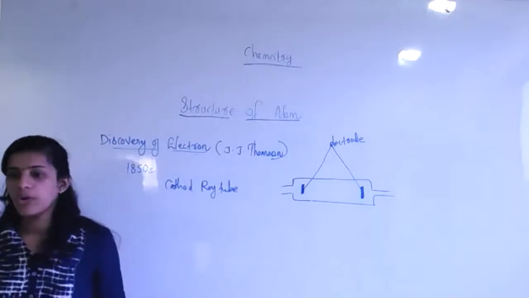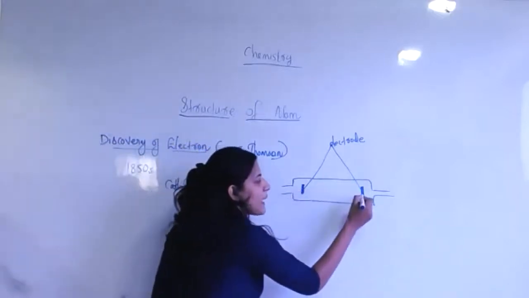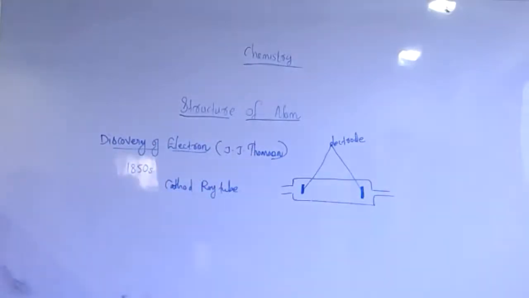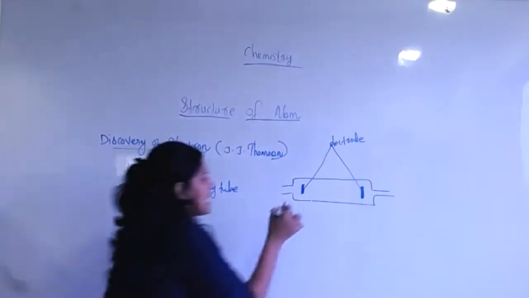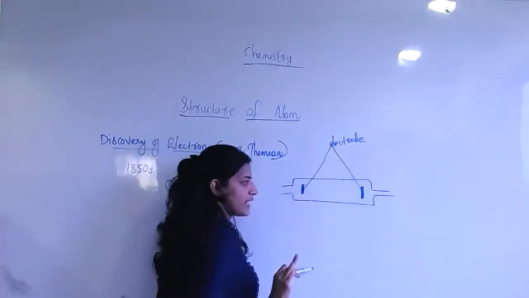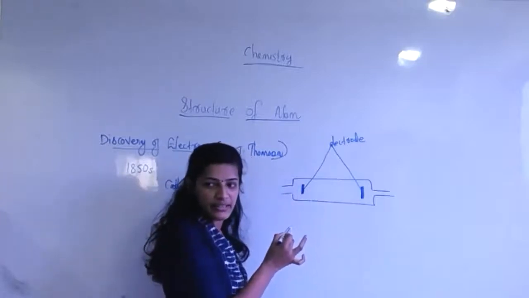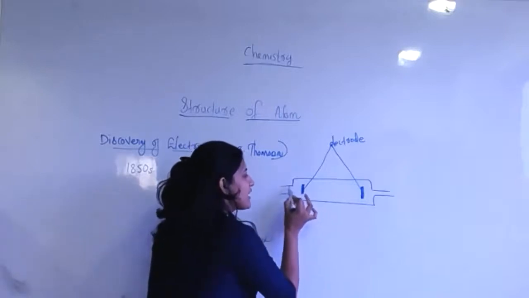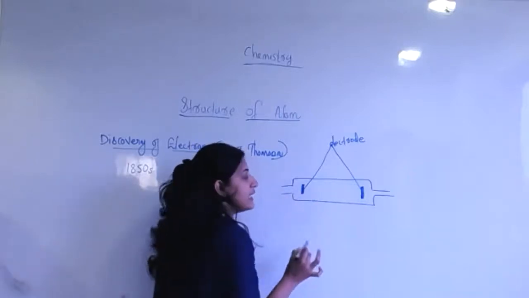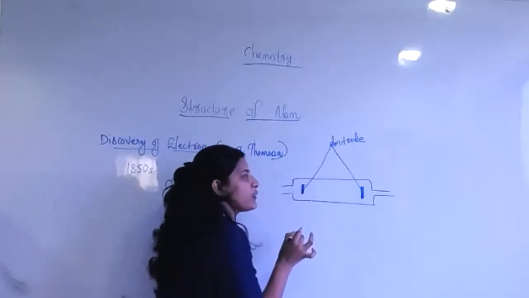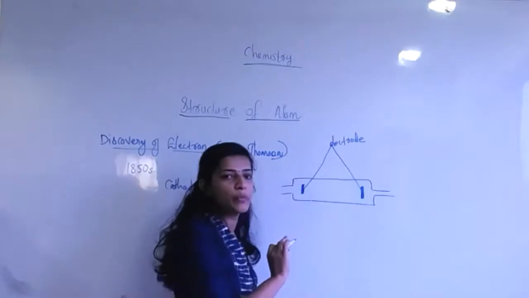Yes, ma'am. Okay, look, two electrodes are placed in that glass tube, right? Both are called what? Electrode. Then the electrical discharge through the gas could be observed. But look, the electrical discharge with the electrodes is set up over there, but some amount of electricity we want to generate, then only it will happen, right? So electricity is required.